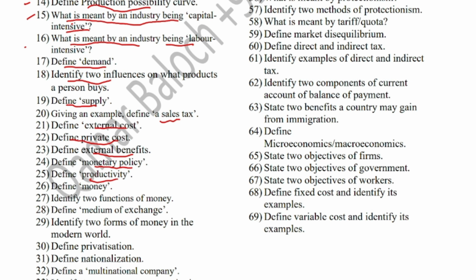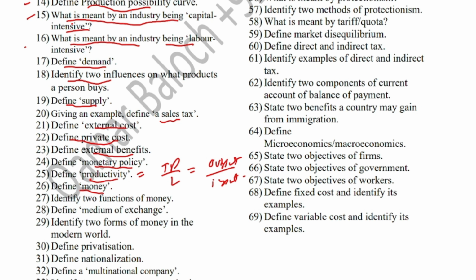Define productivity. Productivity is a measure of efficiency of workers or labor force, and it represents output produced by one worker. Or productivity is the output per worker. If you don't remember the definition, then you can just write total output or total production divided by number of workers employed. Generally, productivity is found for labor. However, sometimes productivity can be calculated for all of the factor inputs. So you can also say that productivity is equal to total output divided by total input. Input means all the resources.